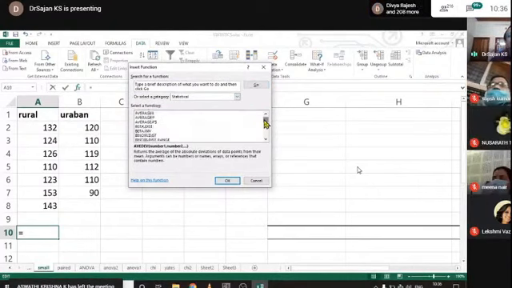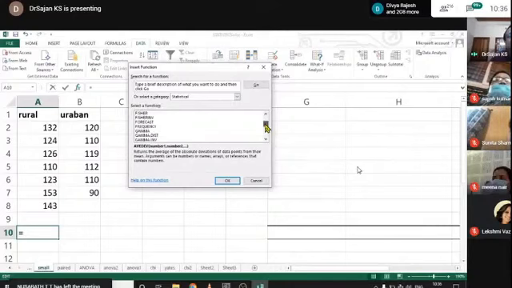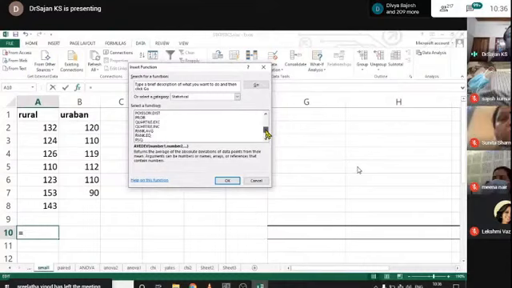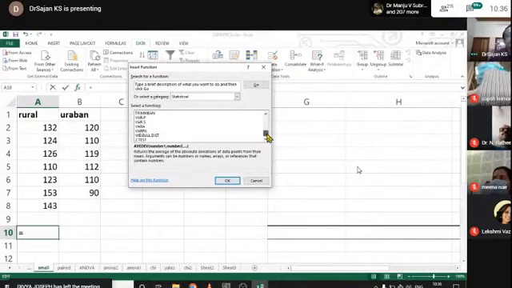Here average, chi-square, then F-test, Fisher's, then median, mode, skewness, standard deviation. Such things are already there.